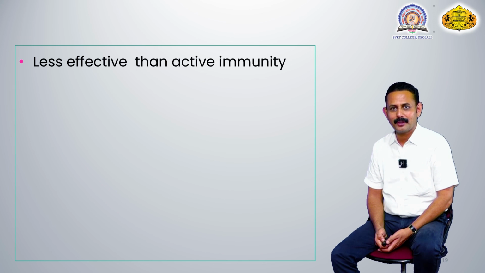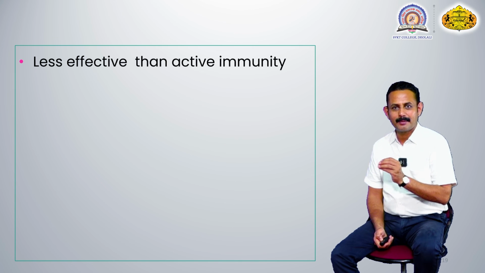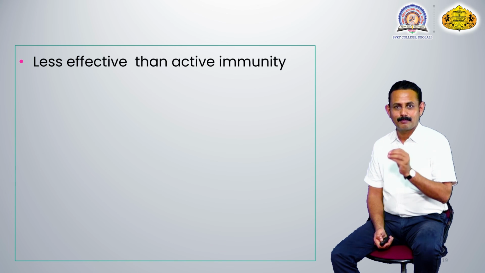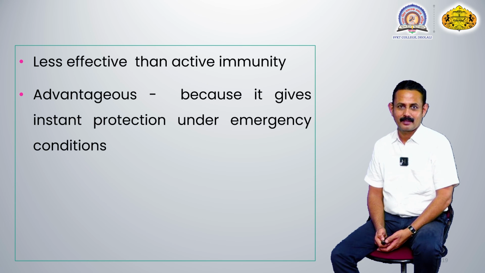In active immunity, once the antigen has been introduced, the immune system of that individual learns from that antigen and keeps that record in memory, which is called immunological memory. That's why passive immunity is less effective than active immunity.